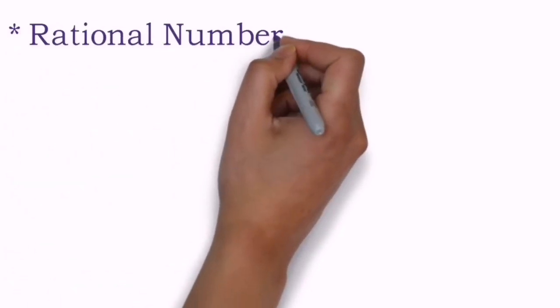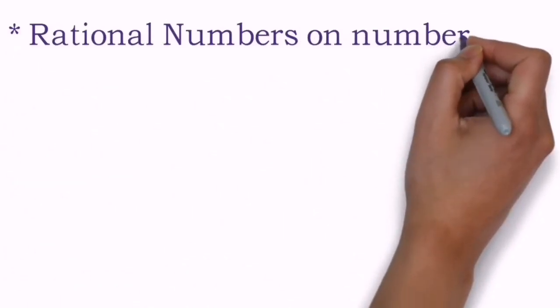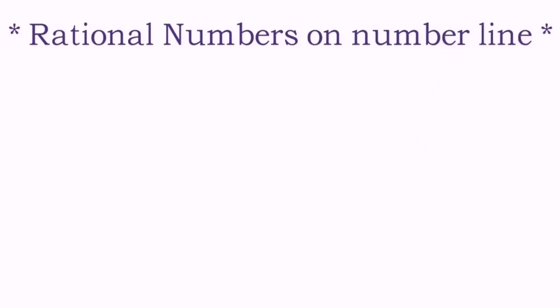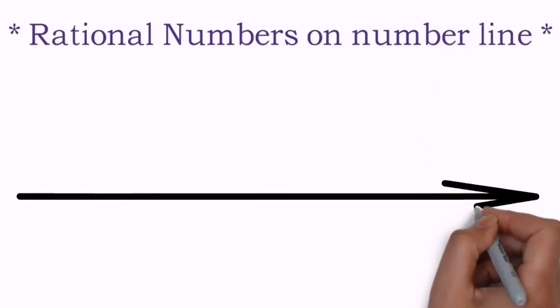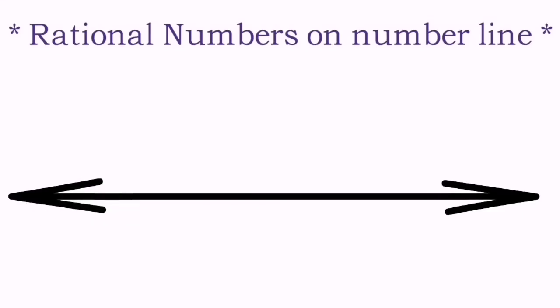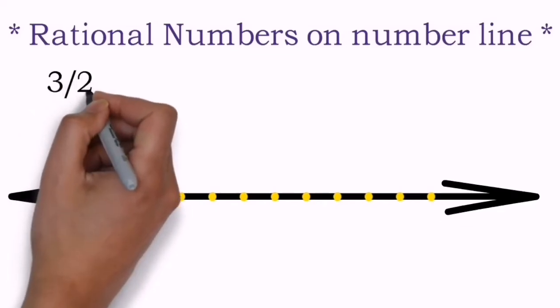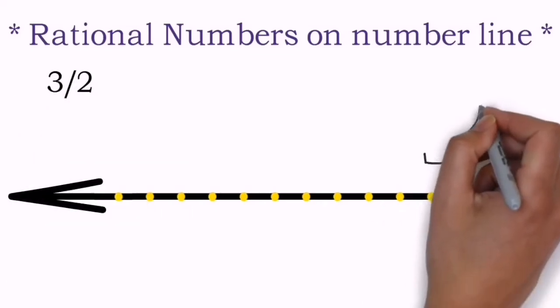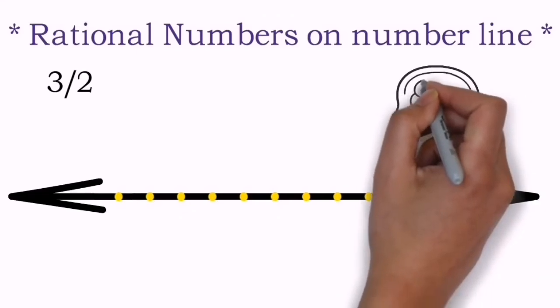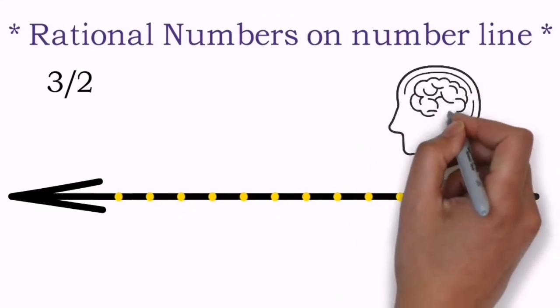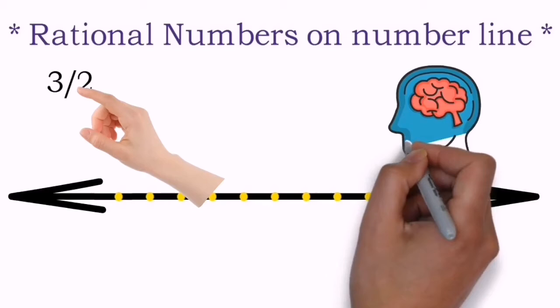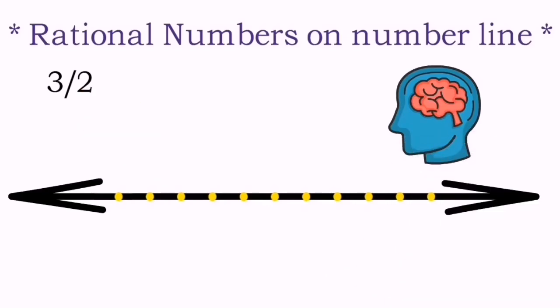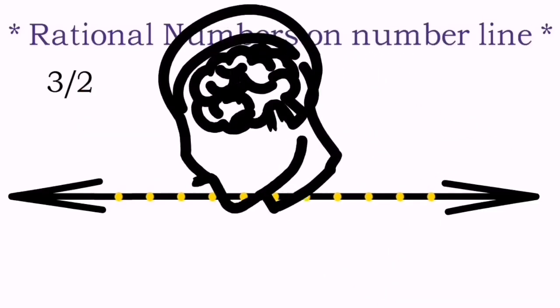Now let's try to understand how the procedure was followed exactly while showing the rational number on the number line. In this procedure, the denominator plays a very important role, boys and girls. First of all, we drew the number line. Okay, on the number line the points were taken. The distance between these points can be anything, but it should be the same everywhere. Try to make it the same properly. Now observe the denominator of the rational number which is given to us. The rational number is 3 upon 2 and the denominator is 2.